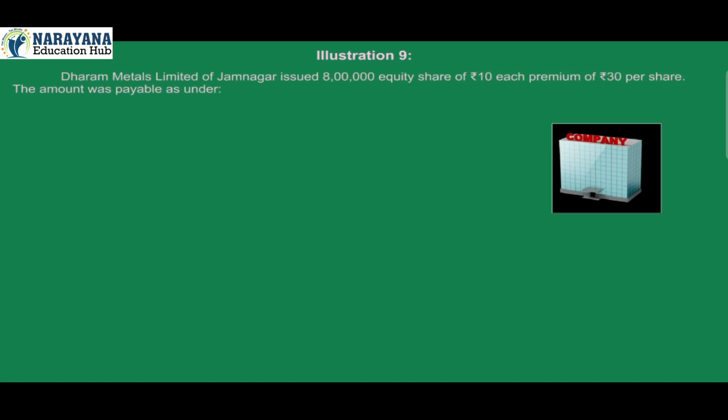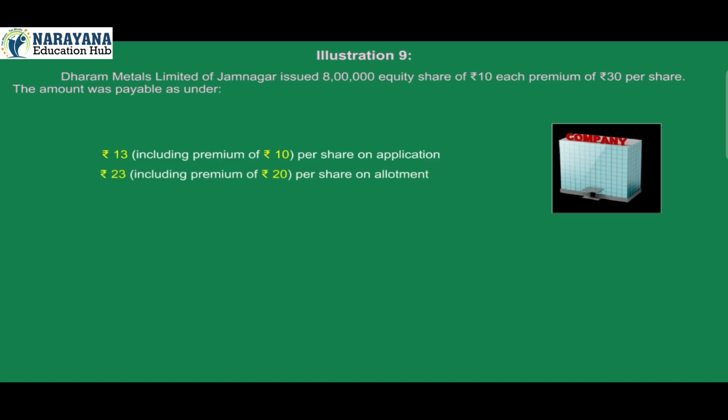Illustration 9. Dharam Metals Limited of Jamnagar issued 8 lakh equity shares of rupees 10 each at a premium of rupees 30 per share. The amount was payable as under: rupees 13, including premium of rupees 10 per share, on application; rupees 23, including premium of rupees 20 per share, on allotment; rupees 4 per share on final call.